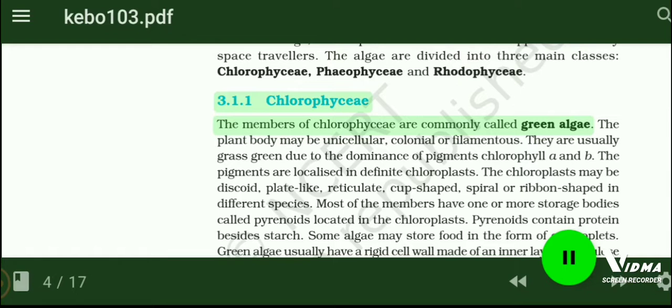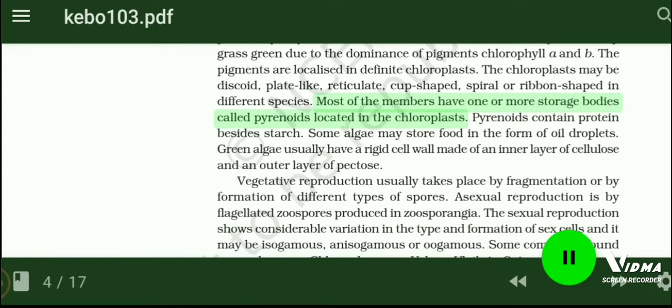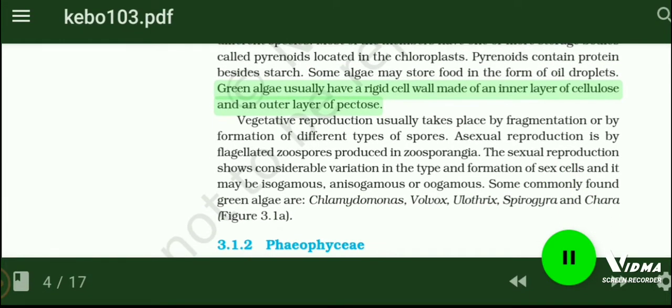3.1.1 Chlorophyceae. The members of Chlorophyceae are commonly called green algae. The plant body may be unicellular, colonial or filamentous. They are usually grass-green due to the dominance of pigments chlorophyll a and b. The pigments are localized in definite chloroplasts. The chloroplasts may be discoid, plate-like, reticulate, cup-shaped, spiral or ribbon-shaped in different species. Most of the members have one or more storage bodies called pyrenoids located in the chloroplasts. Pyrenoids contain protein besides starch. Some algae may store food in the form of oil droplets. Green algae usually have a rigid cell wall made of an inner layer of cellulose and an outer layer of pectose.